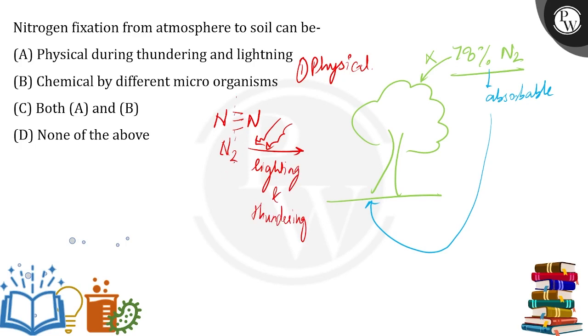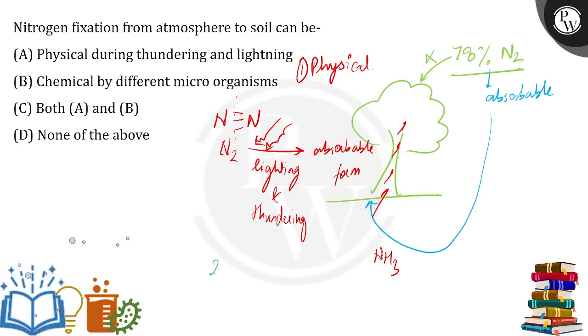So we break this bond so that it can be converted into its absorbable form, and then it reacts with oxygen, it reacts with water. So it will react with oxygen and water to form ammonia, which is the absorbable form and can be taken up by the plants. Okay.